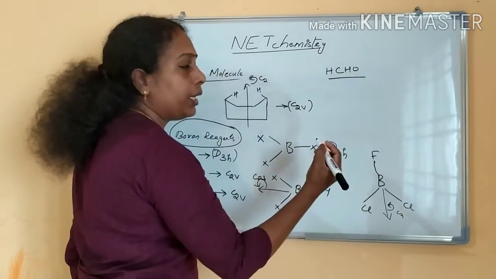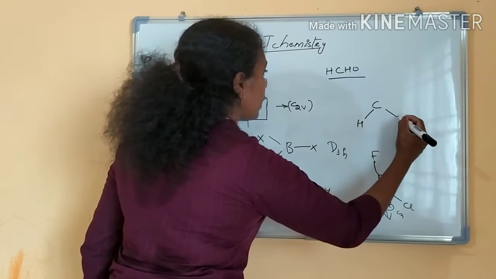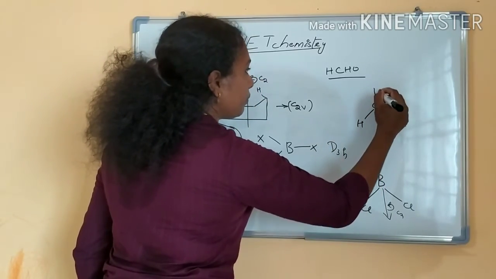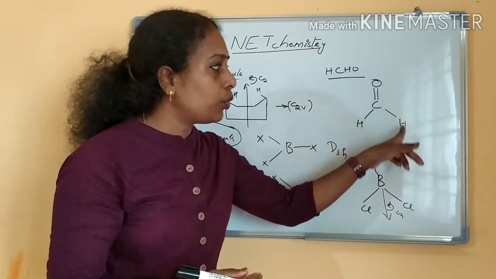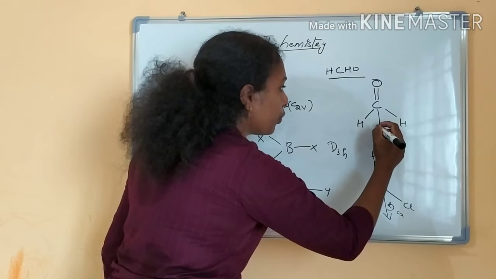Another one thing I am taking is formaldehyde. Carbon valency is 4, so two hydrogen atoms and an oxygen atom. This is a bent shaped molecule and belongs to the point group C2V.